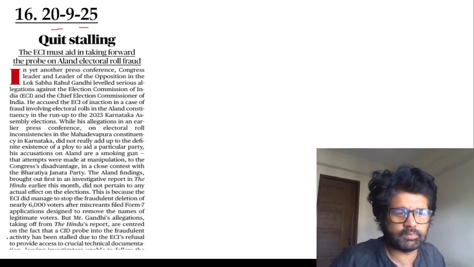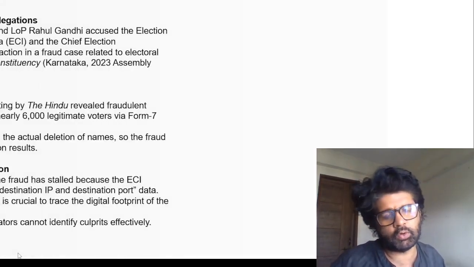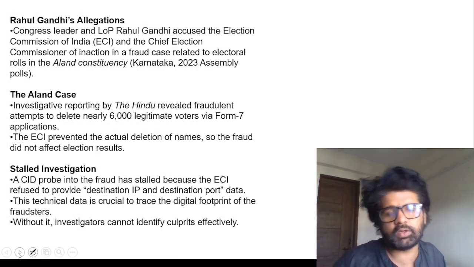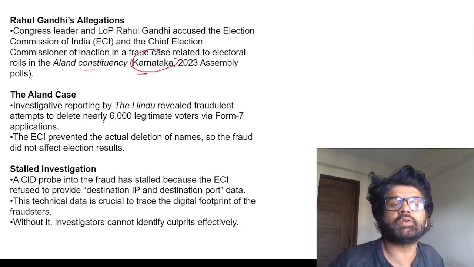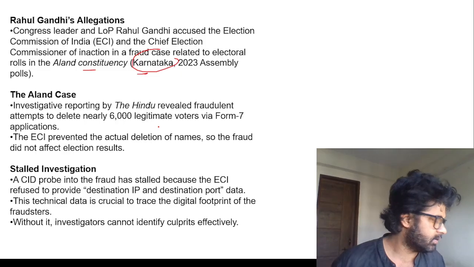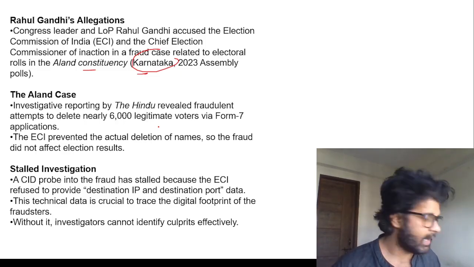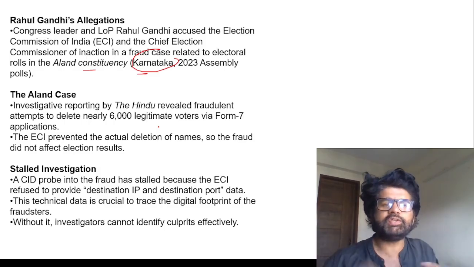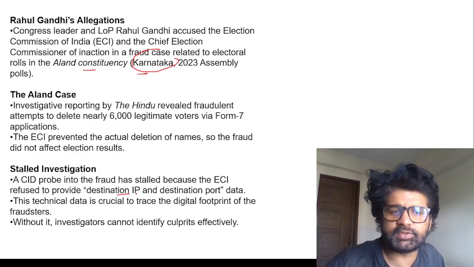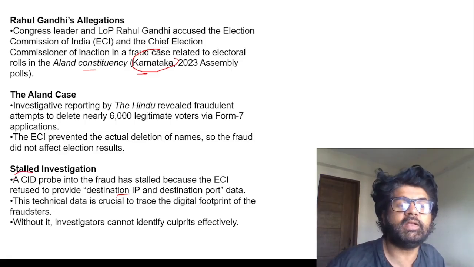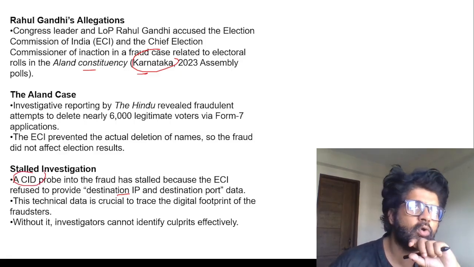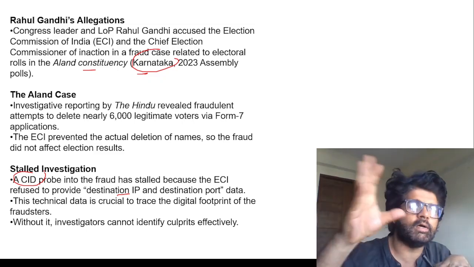You may like Rahul Gandhi, you may dislike Rahul Gandhi, you may like Modi ji, you may dislike Modi ji. That is not the point here. The point is there were some issues in Aland constituency, Karnataka. 6,000 legitimate voters' names were attempted to be deleted. These kinds of things have been happening here, there, everywhere. So ECI prevented the deletion, but did not disclose the destination IP and port data related to the attempts to delete this information.